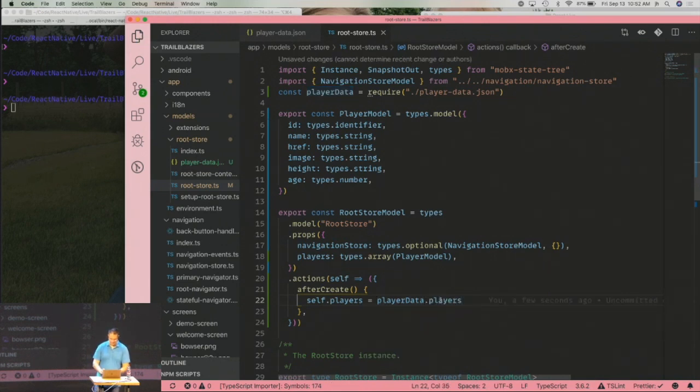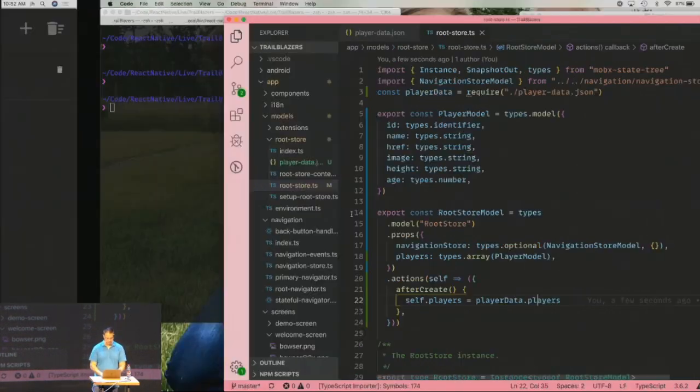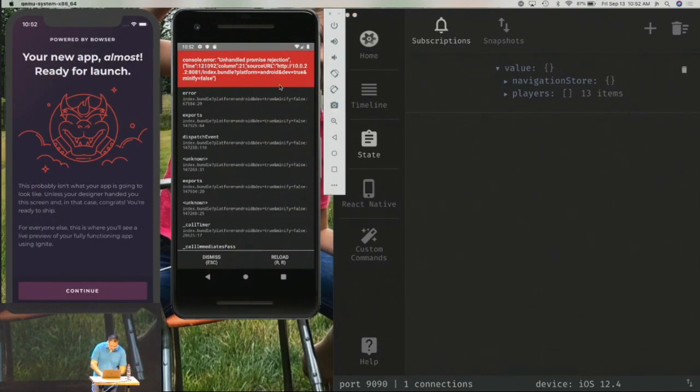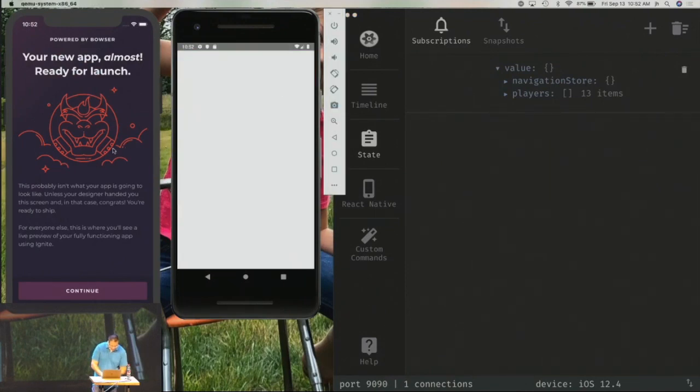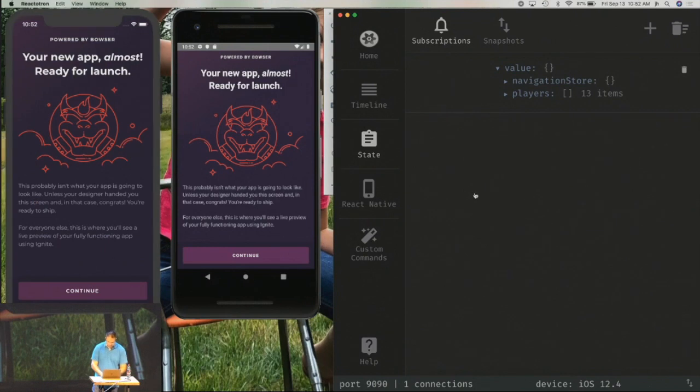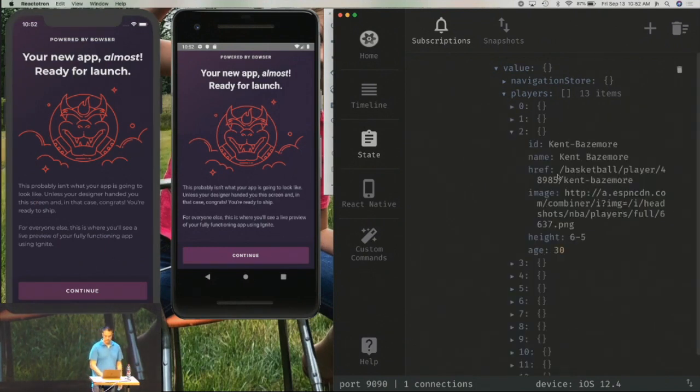We do need to actually access the player's property within our data. So how do we know that this worked? Well, I can come back here and, oh, nice. Refresh, and refresh here. I can look in Reactotron, and I can see that we actually have players populating our model. Awesome, Kent Bazemore. Very, very cool.